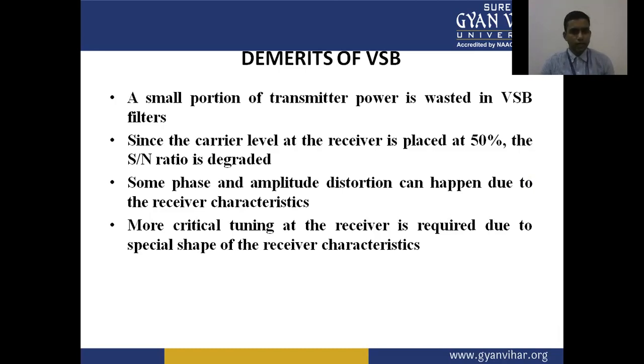Some phase and amplitude distortion can happen due to the receiver characteristics. More critical tuning at the receiver is required due to the special shape of the receiver characteristics. So these are some demerits of the vestigial sideband.